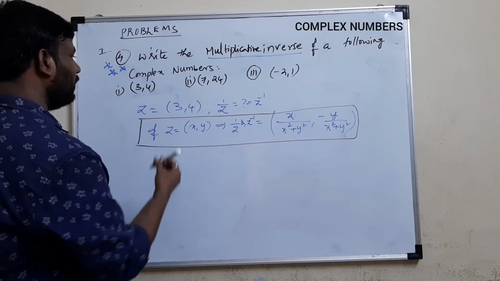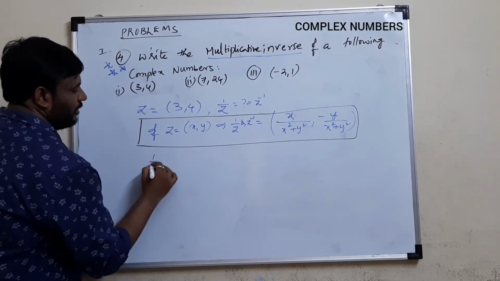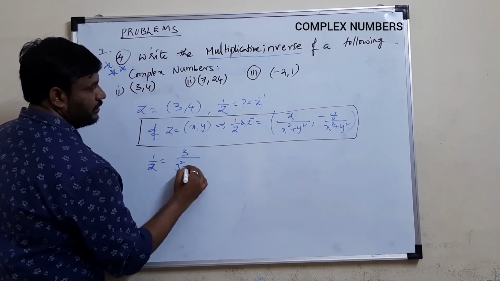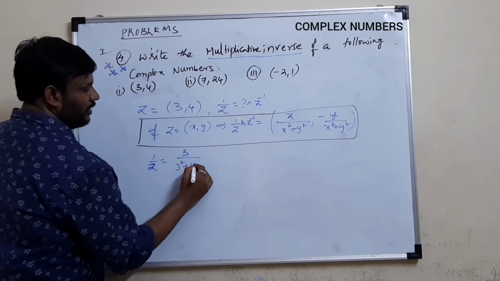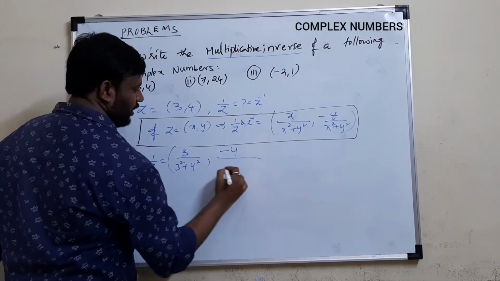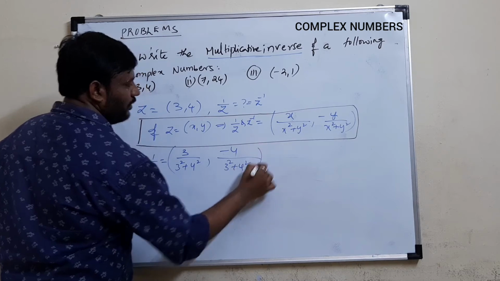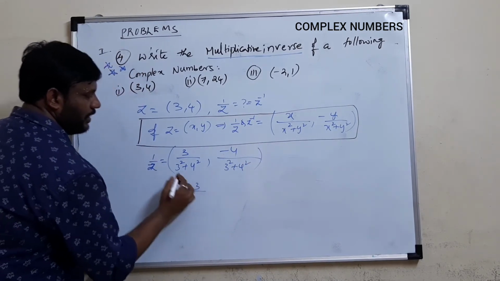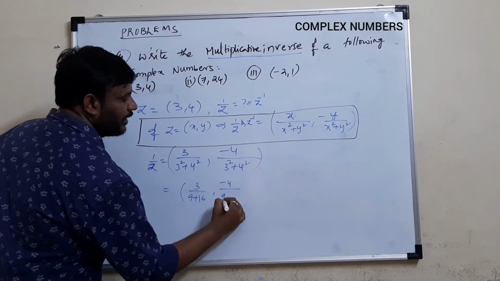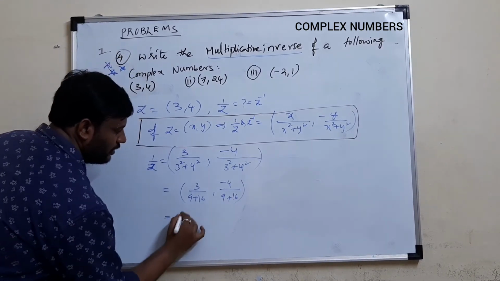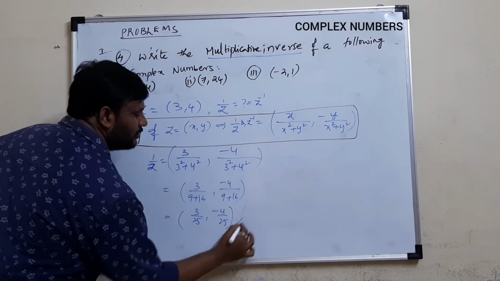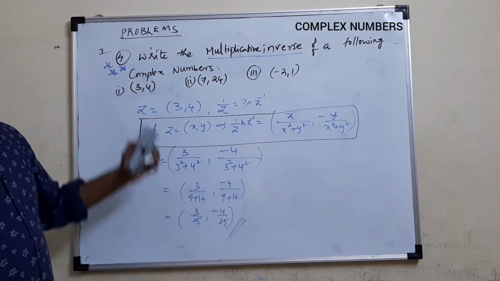Okay. Now substitute here. So 1 by z becomes, with x as 3, 3 by 3 square plus 4 square, comma, and 4 becomes minus 4 by 3 square plus 4 square. If you want to simplify this, 3 square is 9, 9 plus 16, comma, minus 4 by 9 plus 16, that equals 3 by 25, comma, minus 4 by 25. This is the multiplicative inverse of a complex number.